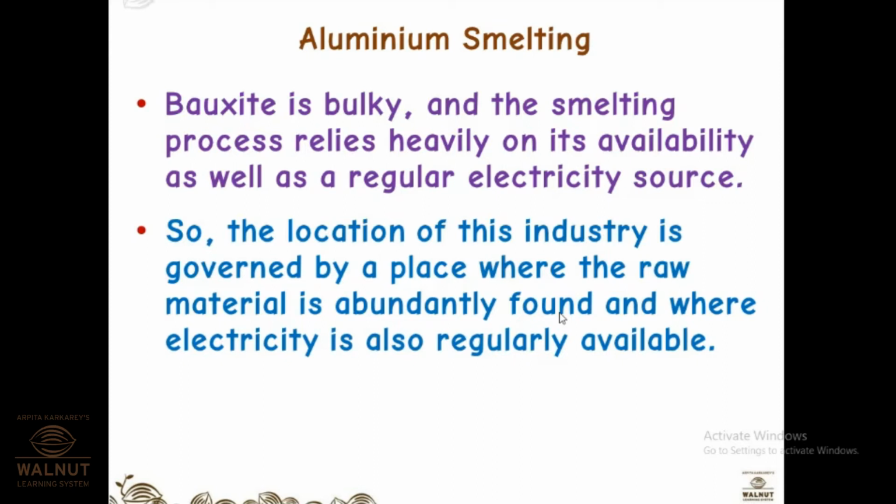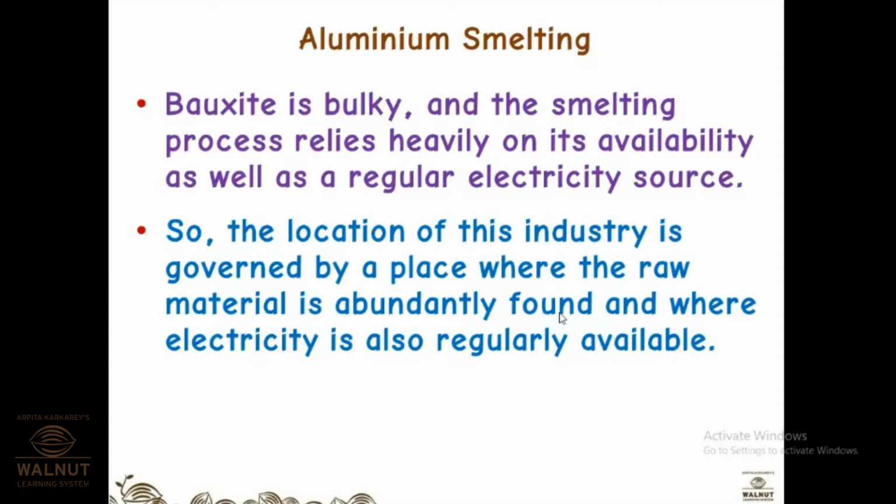So the location of this industry is governed by a place where raw material is abundantly found and where electricity is also regularly available. So if you want to set up an aluminium smelting industry, then you have to set it up at a place where there is uninterrupted power supply. Electricity is abundantly available.